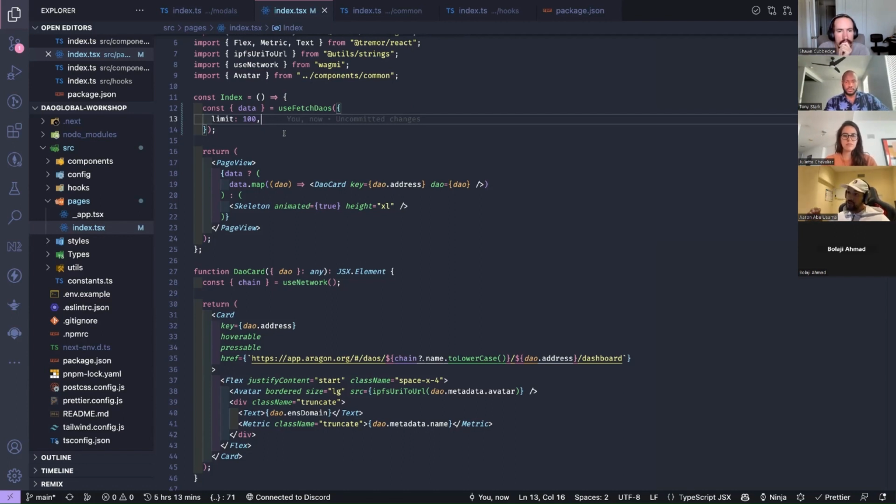It gives you a nice performant way of using the SDK, and it actually has a few things that the SDK doesn't have. Some of the hooks we have don't directly use the SDK; we call the subgraph directly. This is a really simple hook that just fetches DAOs, but as you get to some of the more complicated stuff, it handles a lot more of the things for you, essentially.